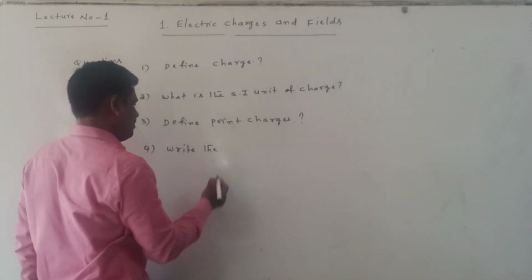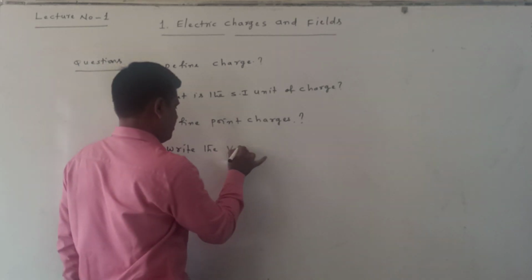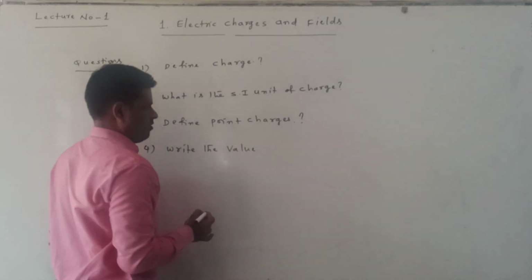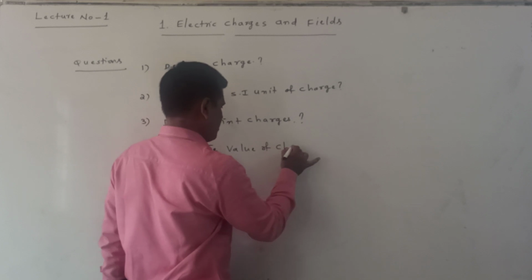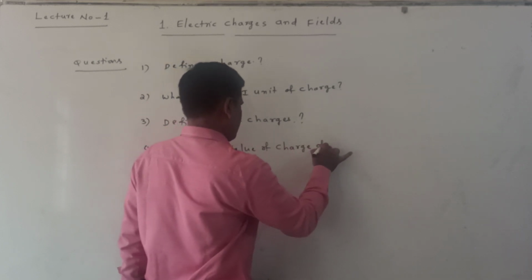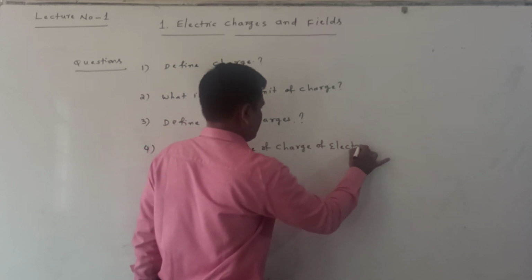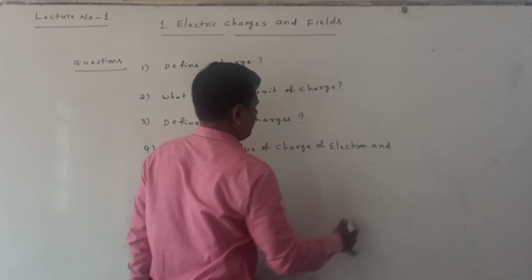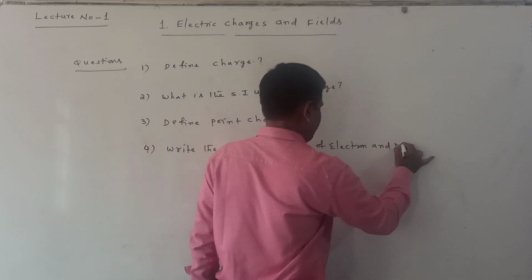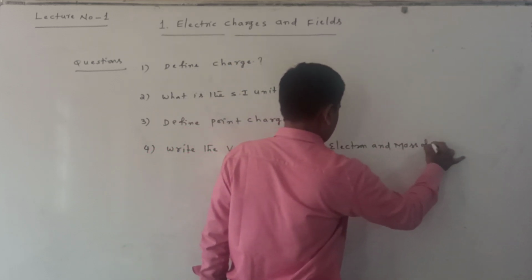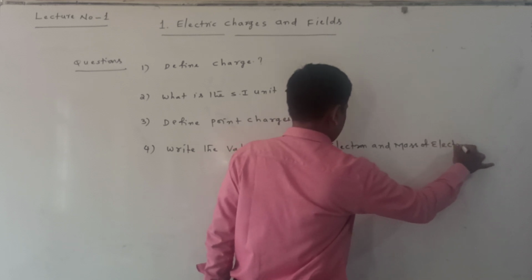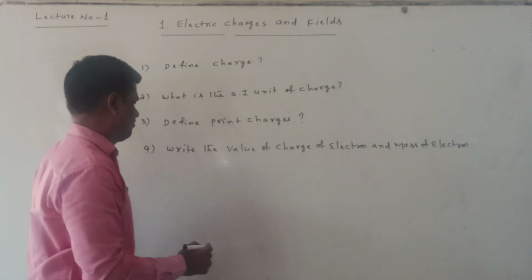Fourth, write the value of charge of electron and mass of electron.